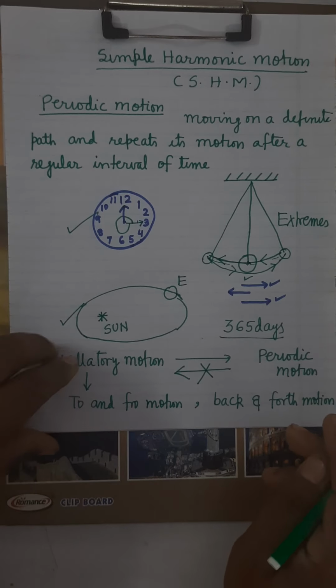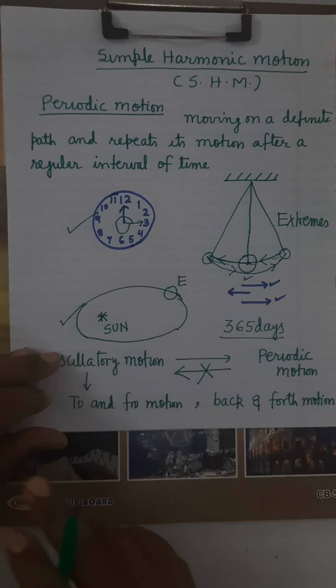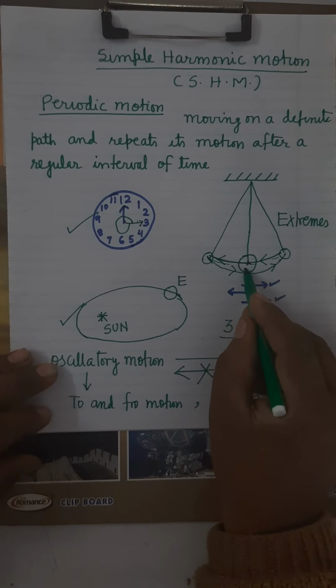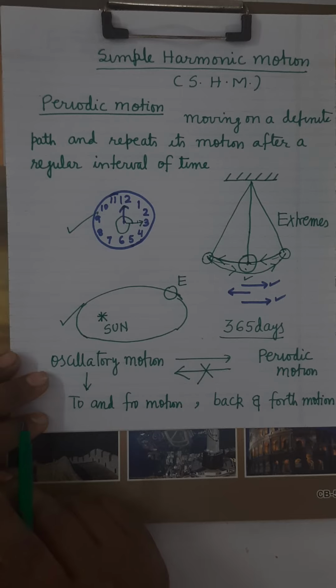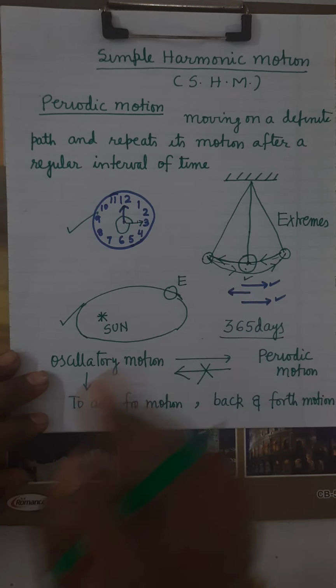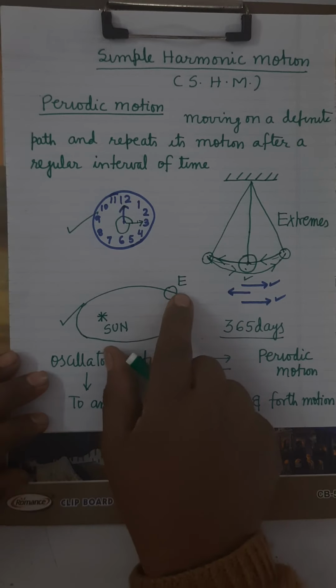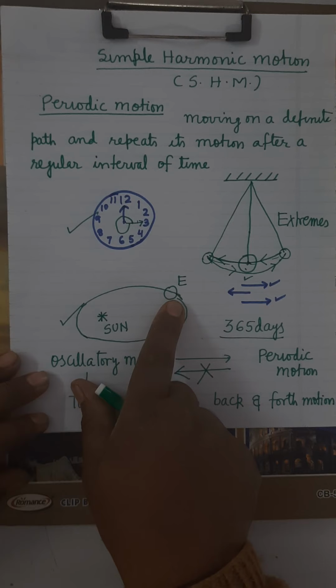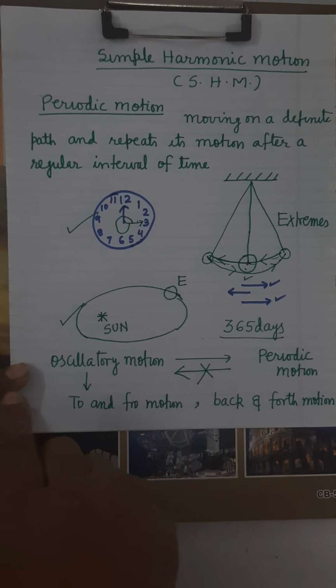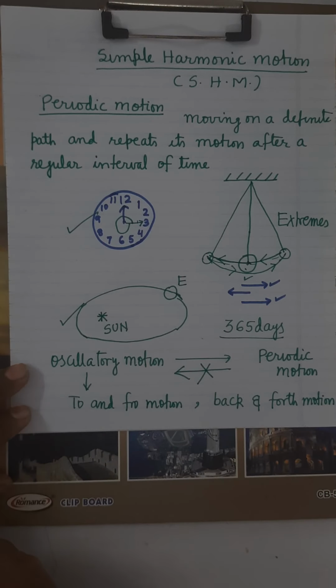For example, here I am describing a to and fro motion about this position, which we call the mean position. This is an oscillatory motion. This is a periodic motion also. But if you see this, whether it is an oscillatory motion, no. Here the motion of earth is not about a mean position.